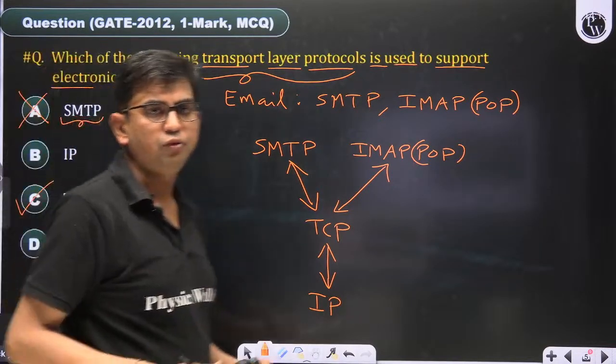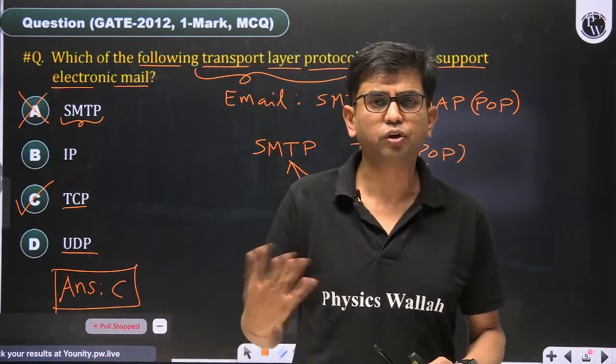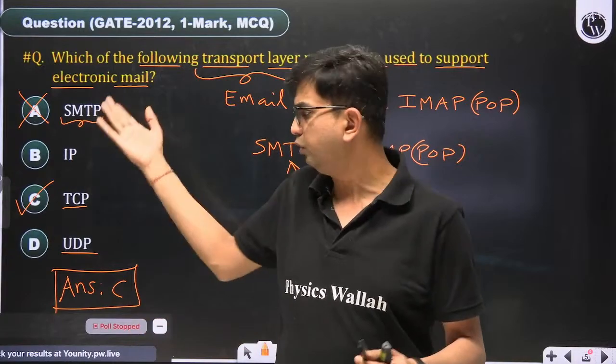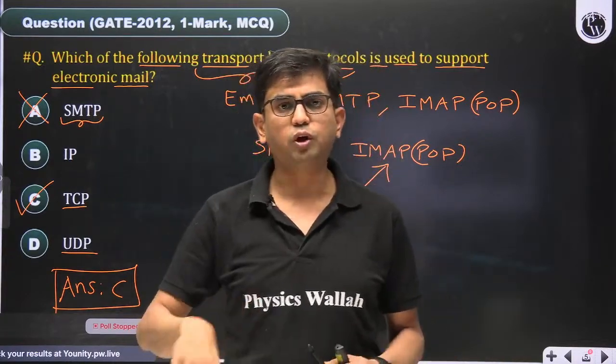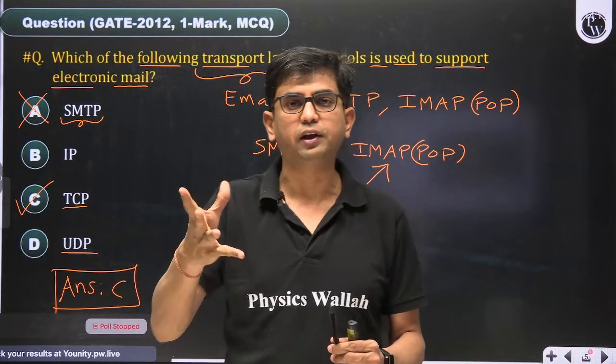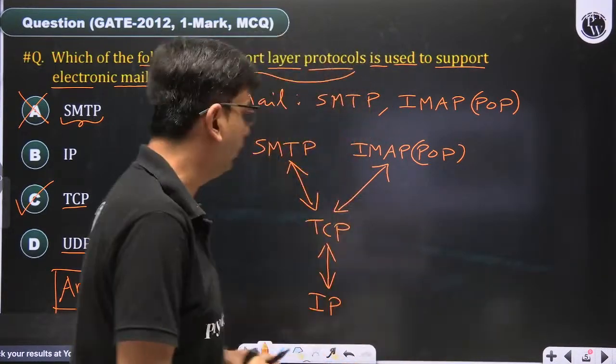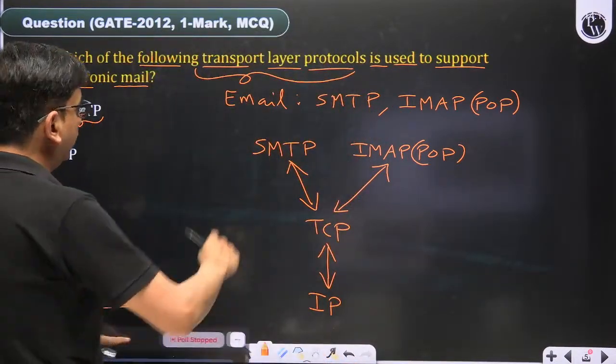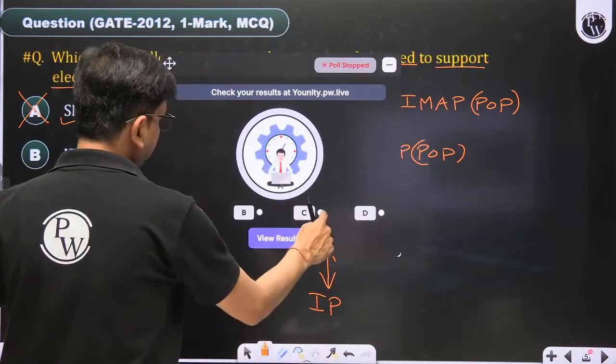Most of the people have given the answer A. Not most of them, few of them have given answer A, few of them given answer C. So those who have given answer A, read the question very carefully. Sometimes a question looks easy, but it's not completely easy. Sometimes it has tricky questions like this.